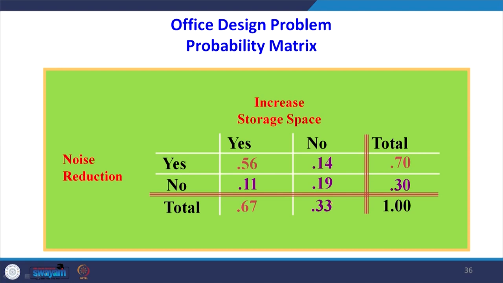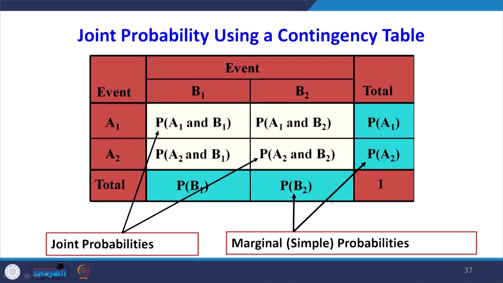So from this table we can read a lot of information. For example, events A1, A2 are in the rows and events B1, B2 are in the columns. Whatever is inside the cells is called joint probabilities, P of A1 intersection B1.